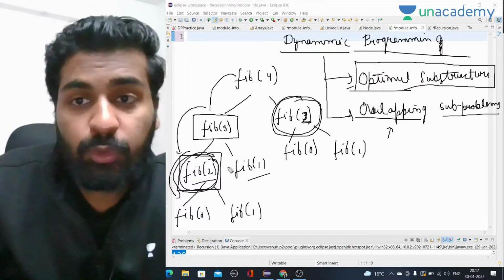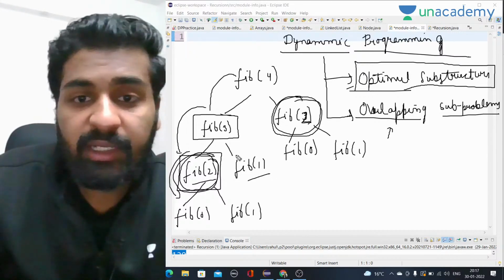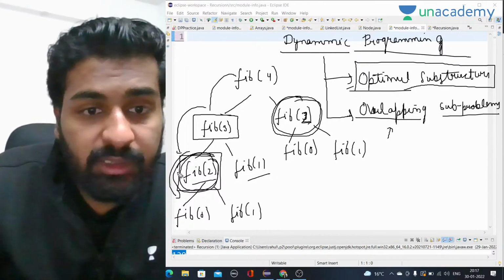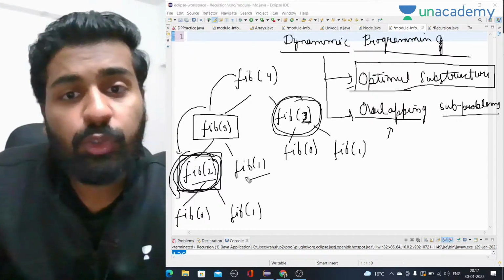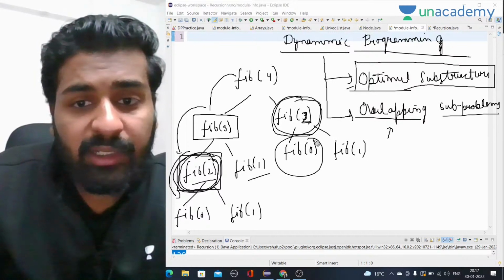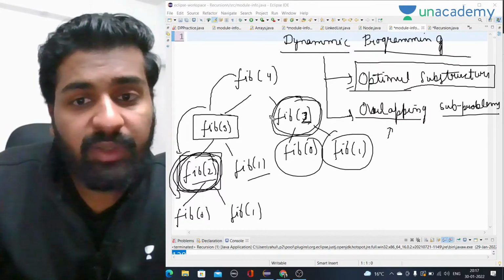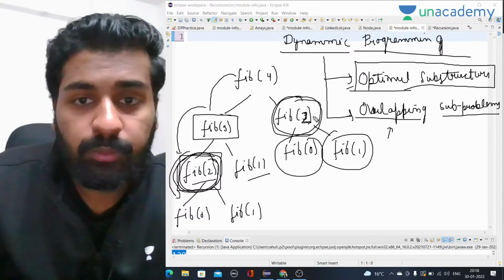So what we do in dynamic programming, the main thing is this: we will not do it again and again. The first time we calculate Fib of 2, we will store it somewhere, and next time when we want to use Fib of 2, we will not calculate it, we will not call these values again. We will directly use the value of Fib of 2.